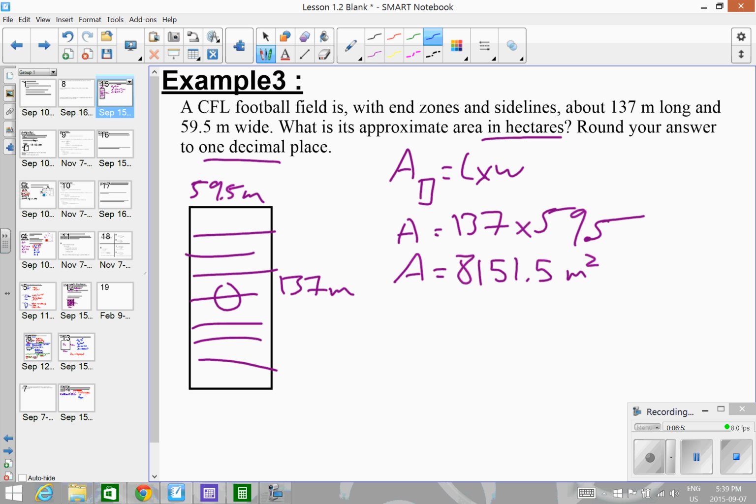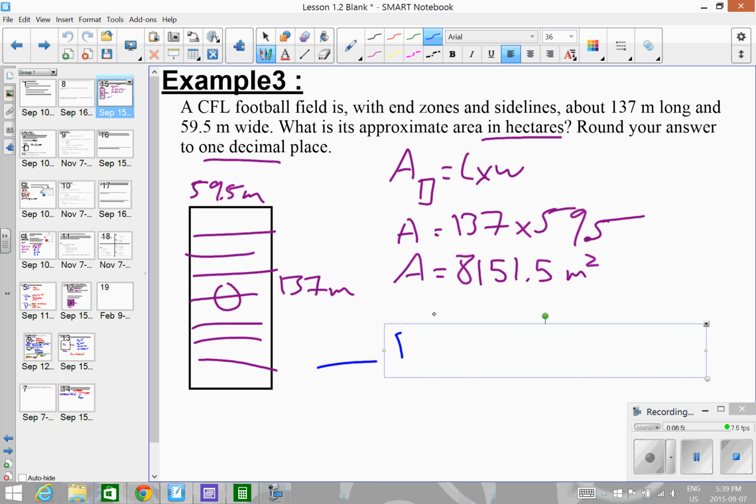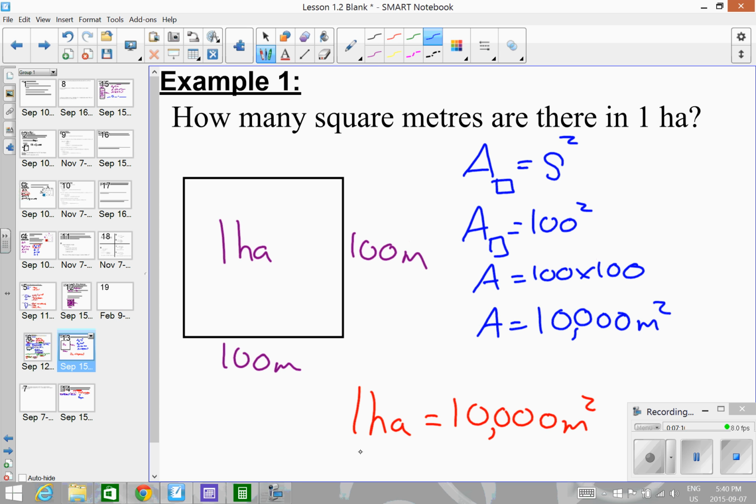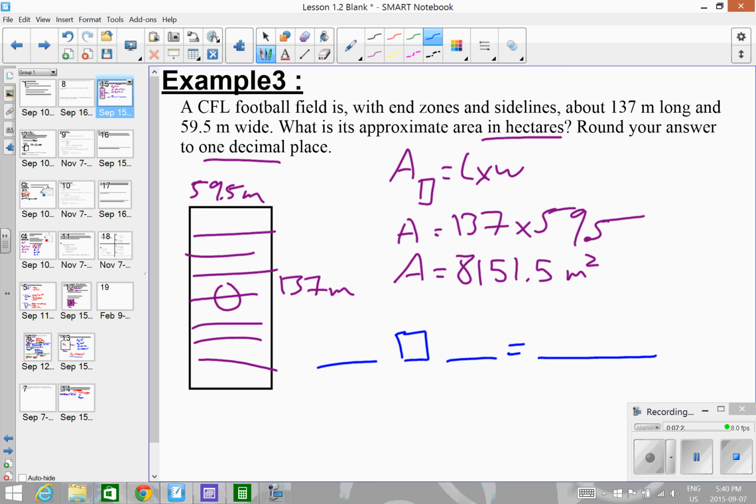So now I'm going to convert. Anytime we're converting, we can use those skeleton equations. All right, now from the previous slides, I need something that uses meters squared and hectares. So if I go back, hey, 1 hectare is 10,000 meters squared. I'm just going to write that down over here. 10,000 meters squared. All right, and that one should be on your formula sheet as well.